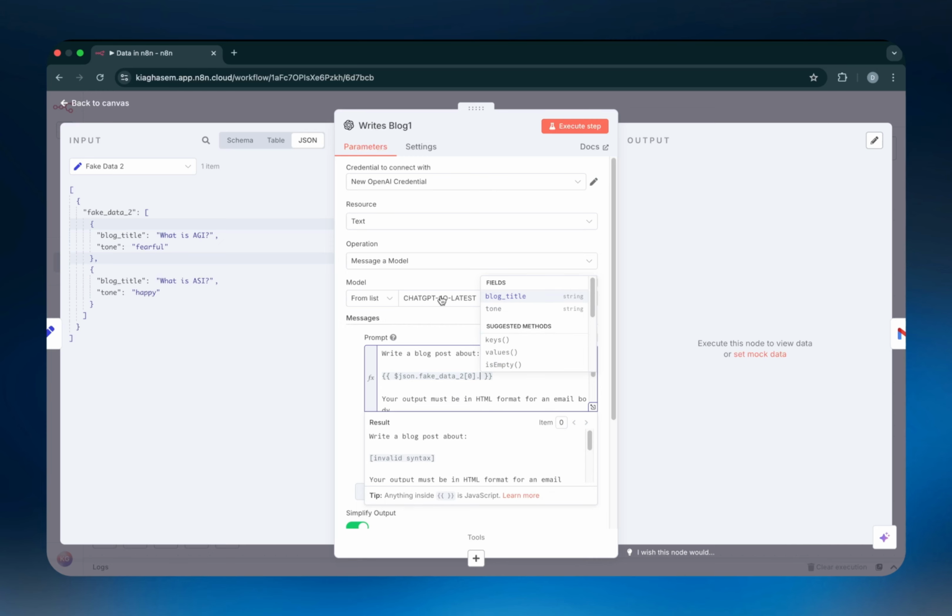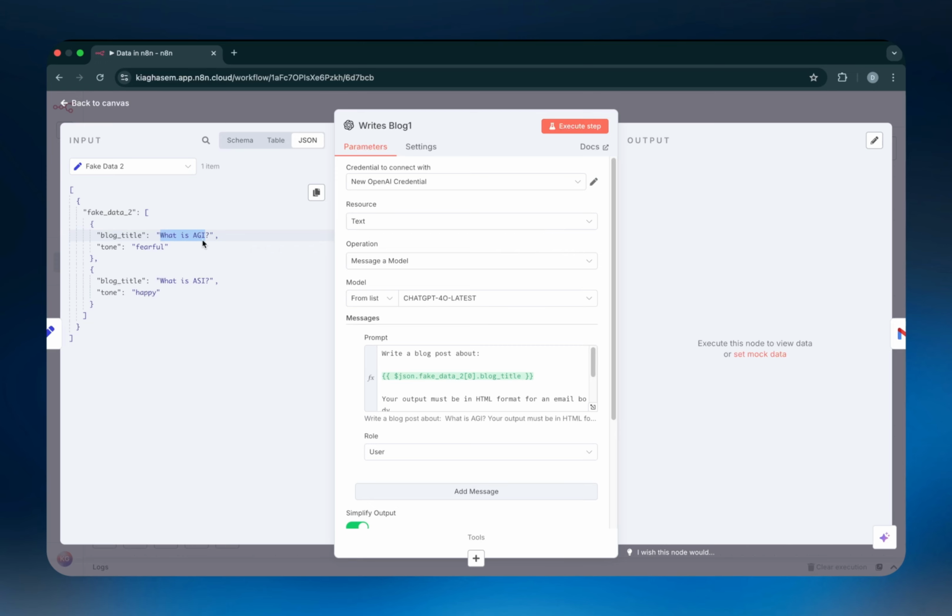And then as you can see now, it realized that, okay, we're looking at this level now. So in this level, what we have is another object, and inside this object, we have 2 fields or 2 key value pairs. One of the fields it's saying is called blog title, which is correct, this one here. And one of the fields it's saying is called tone, which is correct, this one here. So if I were to just write down, for example, blog title, as you can see now in the result section, which is showing what the actual value of that variable is, it's saying it's what is AGI, which is perfect because the value that we were trying to reference said what is AGI. And now that shows that what we're doing is completely correct.